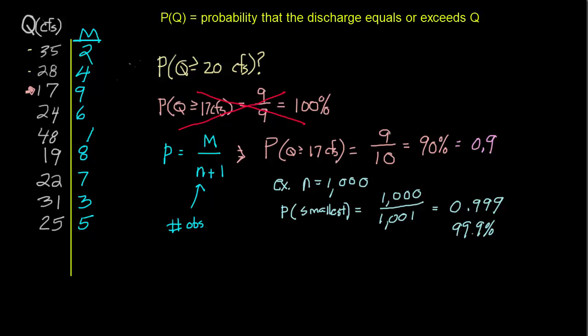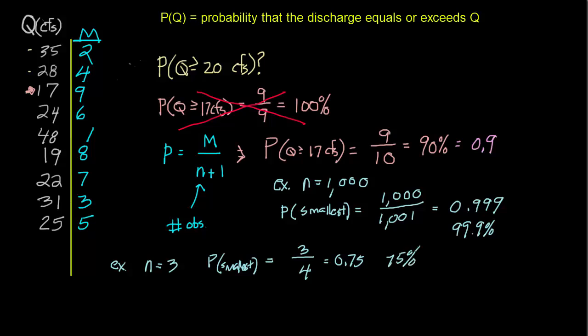On the other hand, let's do another example. What if we only had 3 days worth of data? In that case, we'd estimate the probability of the smallest one as its rank, which is 3, there were only 3 days, divided by n plus 1, or 4, and that is 0.75, or 75%.